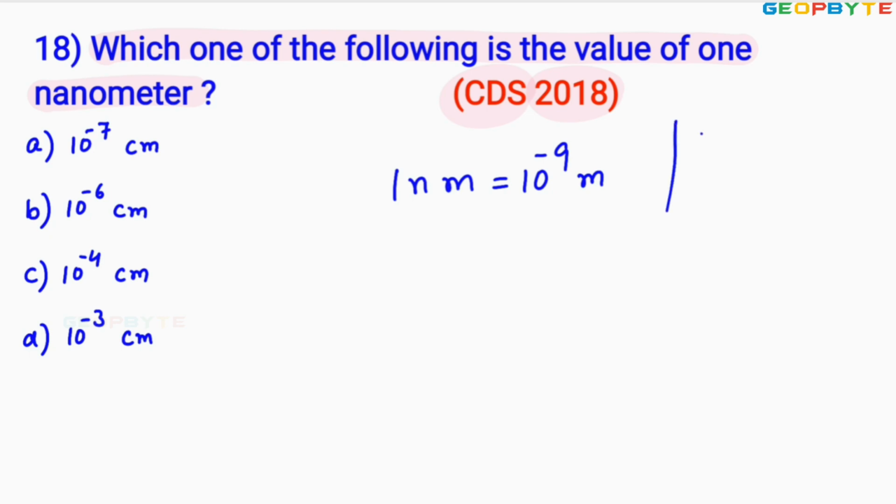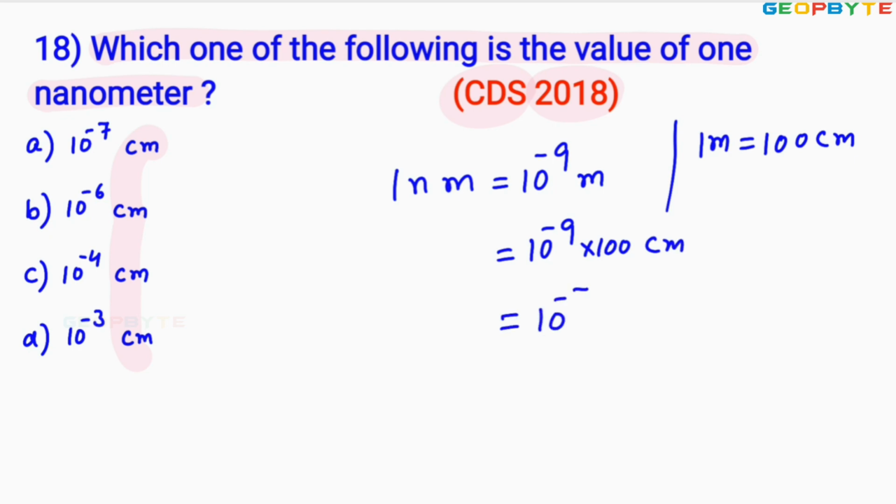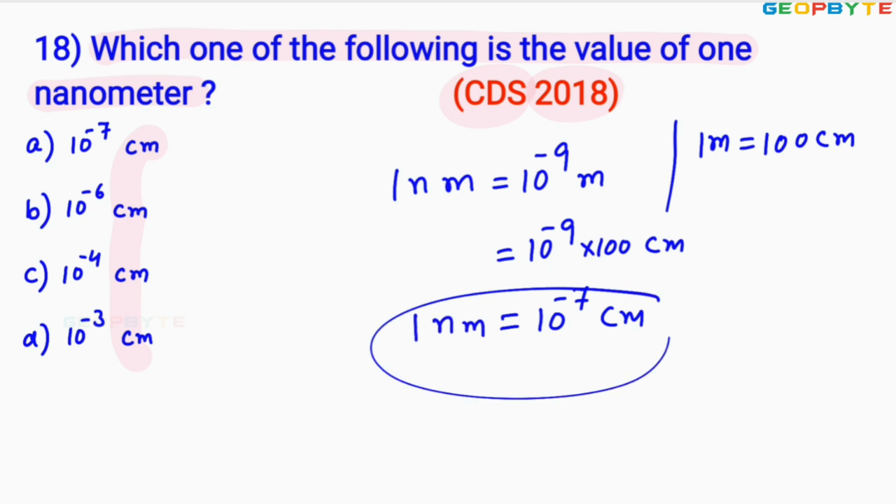But what is the relation between meter and centimeter? 1 meter equals 100 centimeter. All options are given in terms of centimeters, so let me write it in centimeters. 10 power minus 9 into 100 is equal to 10 power minus 7 centimeters. So 1 nanometer is equal to 10 power minus 7 centimeters.